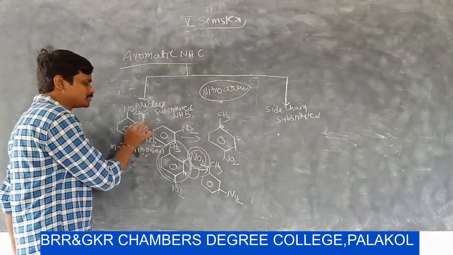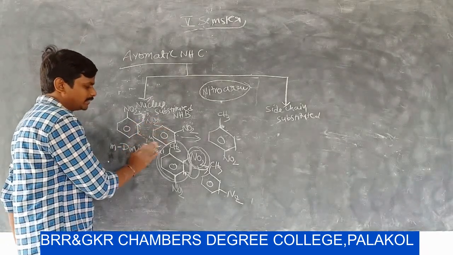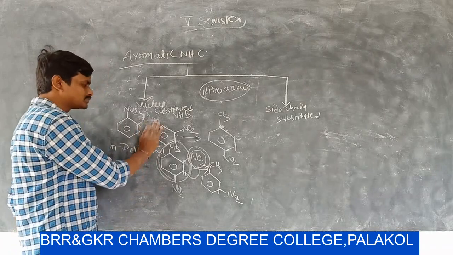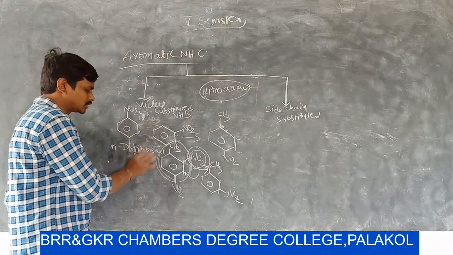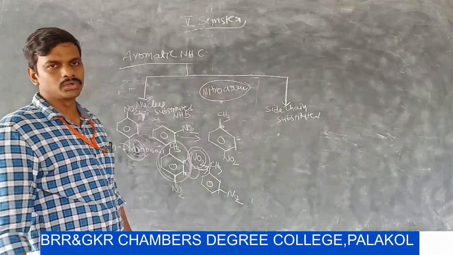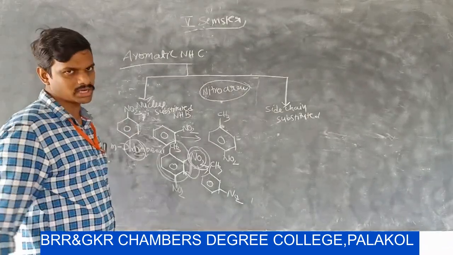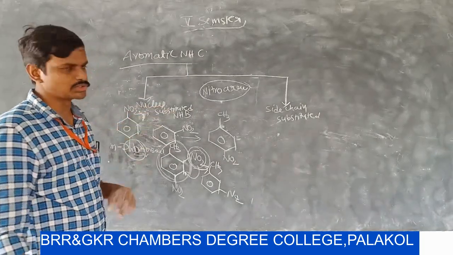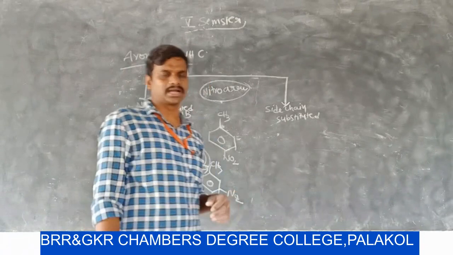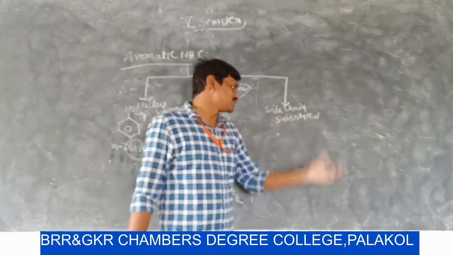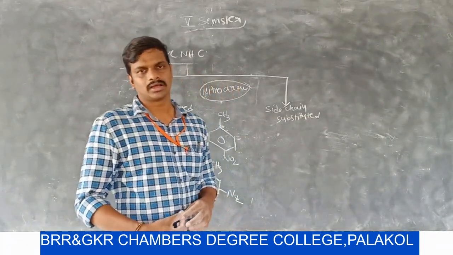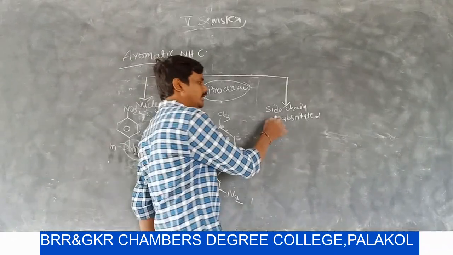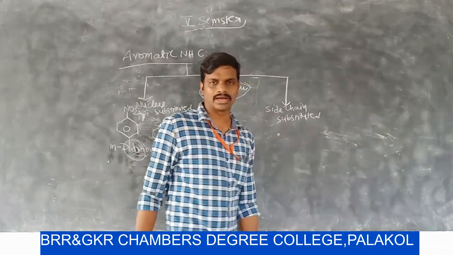If the NO2 group is present at this carbon, the name is orthonitrotoluene. If the NO2 group is present at this carbon, the name is paranitrotoluene. These examples are also under the subheading of nucleus substituted nitrohydrocarbons.